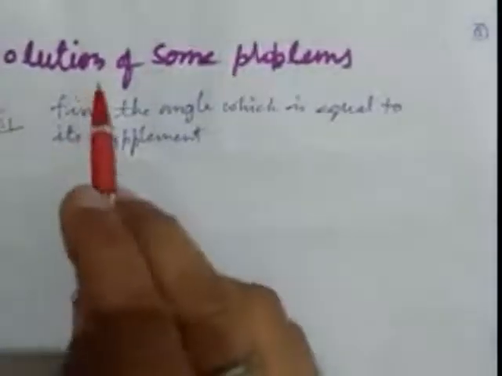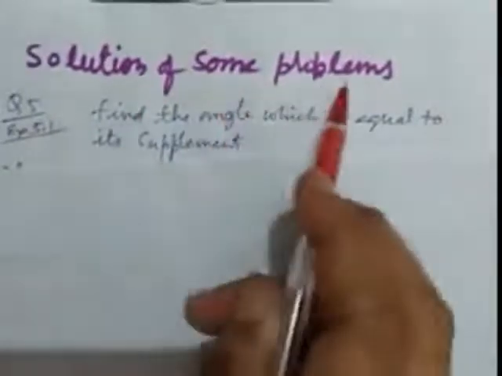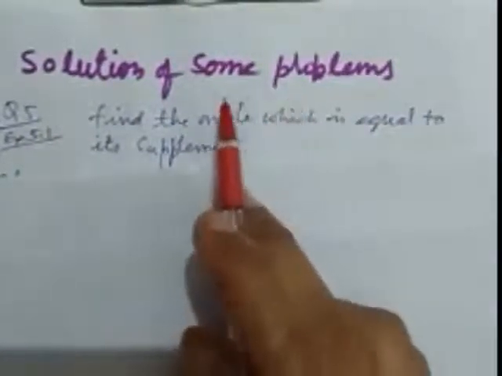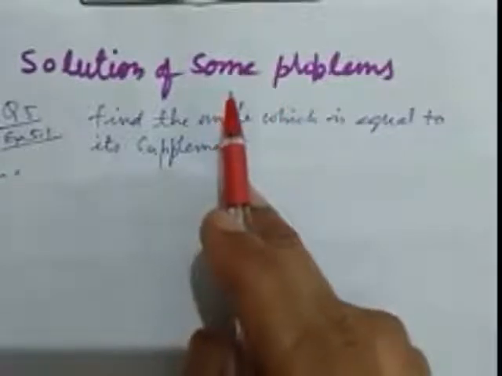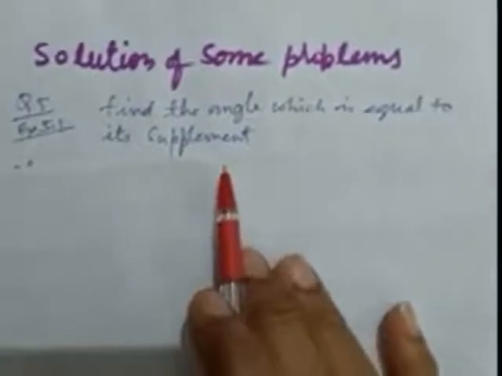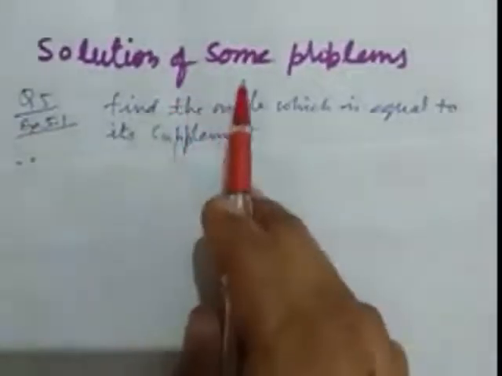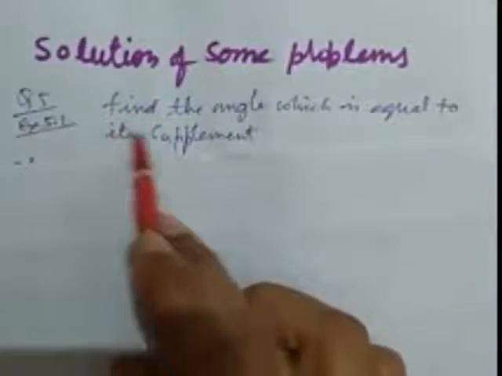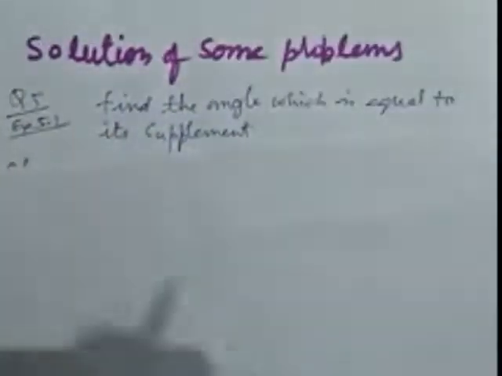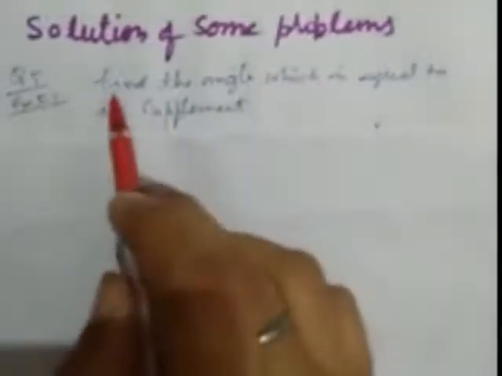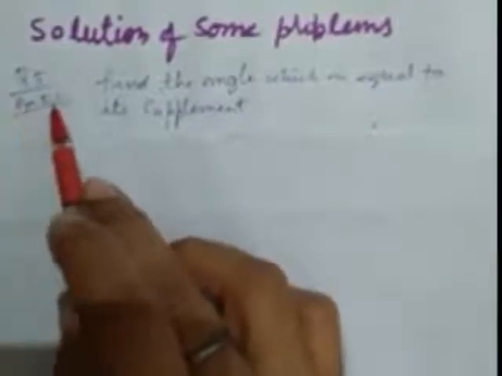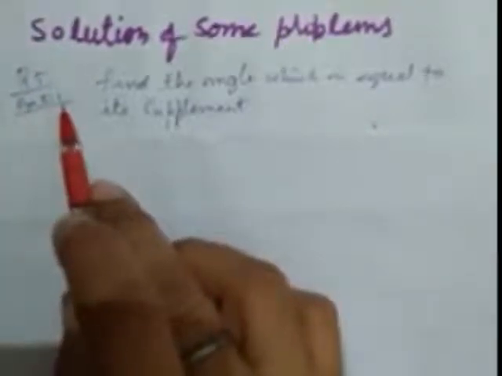Now we take the solution of some problems. These problems are from the exercise of the book. Some children demanded that I solve them, so I have solved them here. Here is the question. This is question 5 from exercise 5.1, lines and angles.